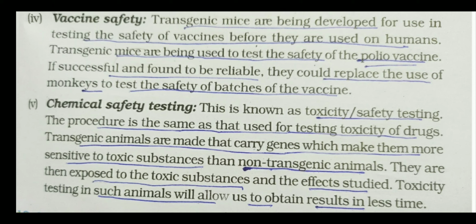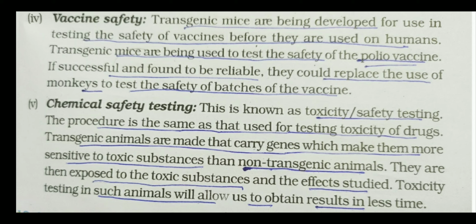Before giving the injection, the doctor gets this medicine tested, whether it will cause allergy or any side effect or not. So the doctor ensures first by testing this chemical, and then it is given as a drug to the patient. So for testing of the chemicals also the transgenic animals are used.